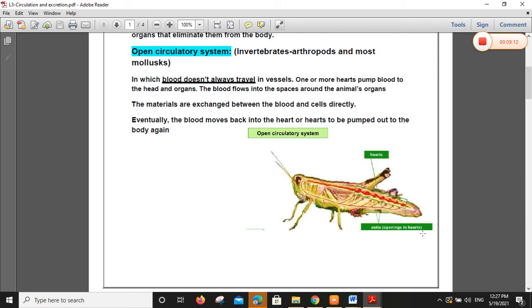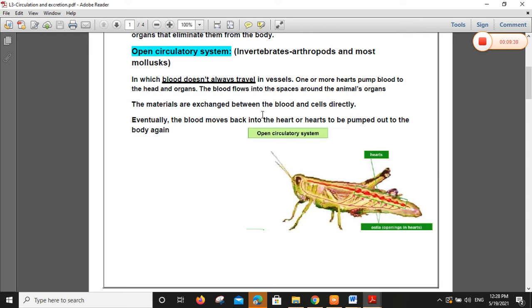But the size of each heart is very, very small, to pump the blood directly to the organs. One or more hearts pump the blood to the head and the organs. The blood flows into the space around the animal's organs, no vessels. The materials, what I mean by materials, I mean food and oxygen, and also waste products like carbon dioxide.